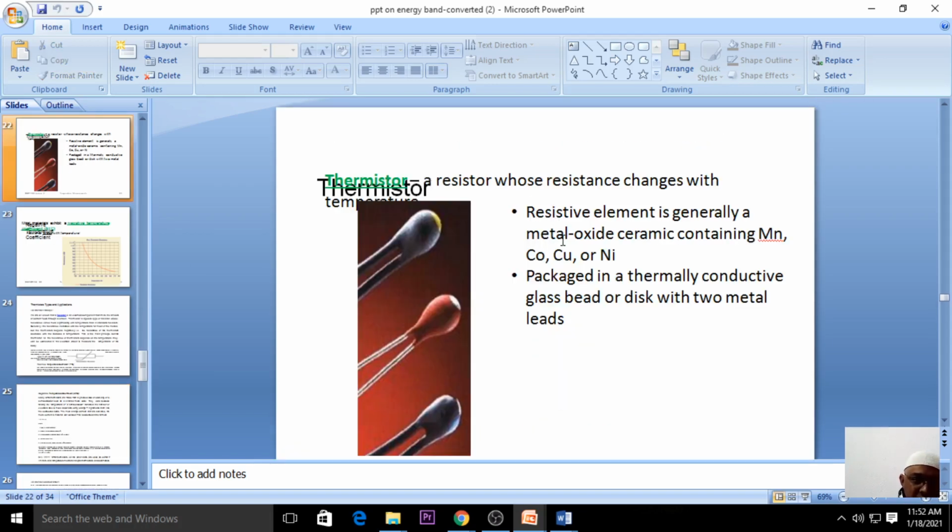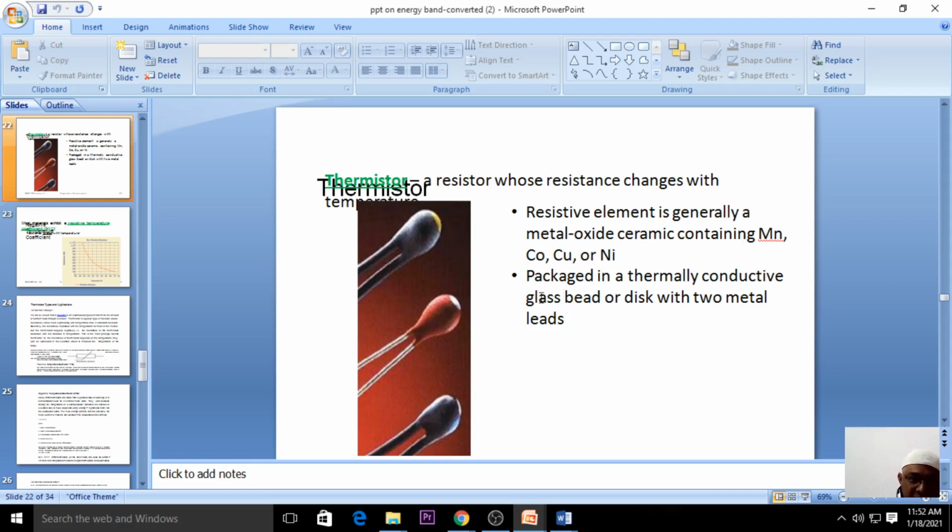This is called a resistive element, which is generally made of metal oxide, ceramic, containing manganese, cobalt, copper or nickel.